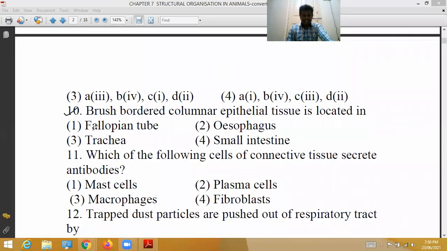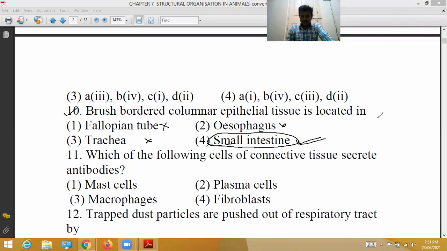Okay, 10th question, correct option. Brush bordered columnar epithelial tissue is located in the small intestine. Only in the small intestine is this kind of columnar epithelial tissue located. In the first, second, and third options, this kind of tissue is not found.